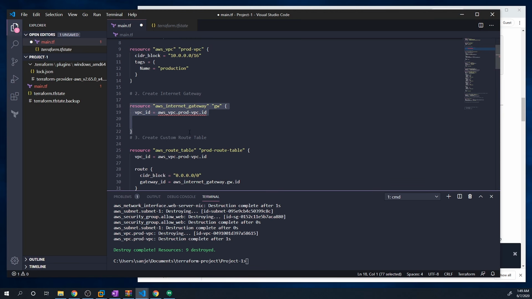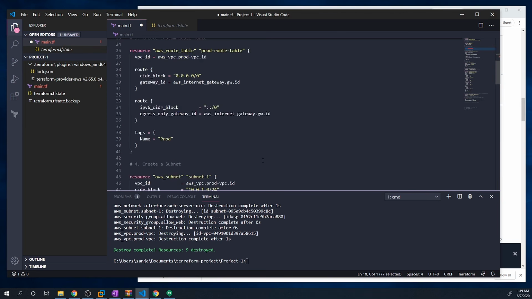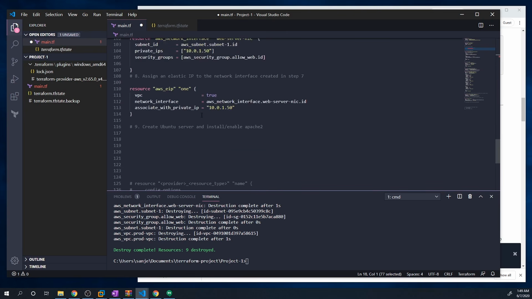And so if you try to do this through the console and you try to create an elastic IP and assign it to a device that's on a subnet or in a VPC that doesn't have an internet gateway, it'll throw an error because for you to have a public IP address, you need to have an internet gateway. So deploying an elastic IP requires the internet gateway to be deployed first before the actual elastic IP gets deployed. And I guess Terraform by default can't figure that out on its own.